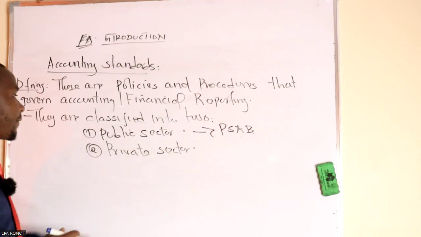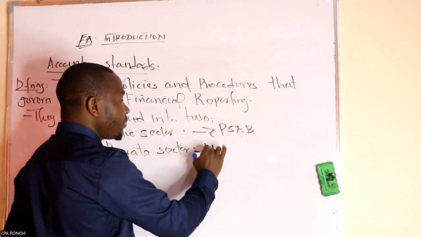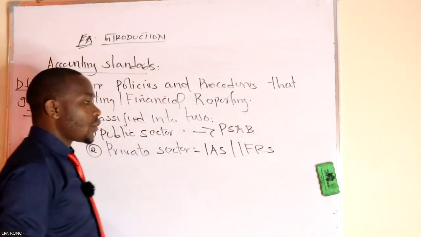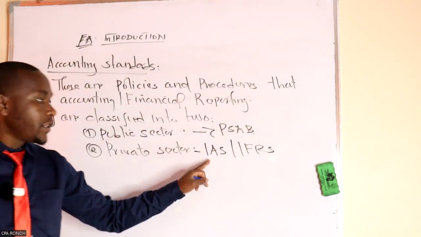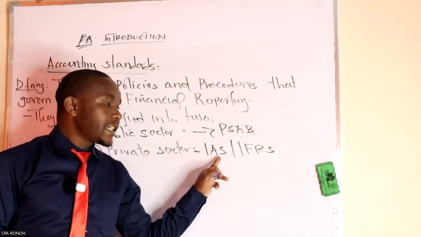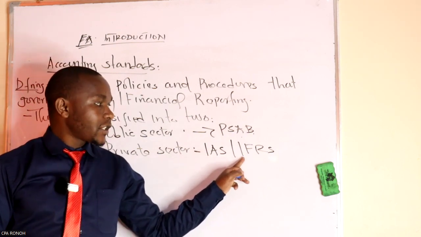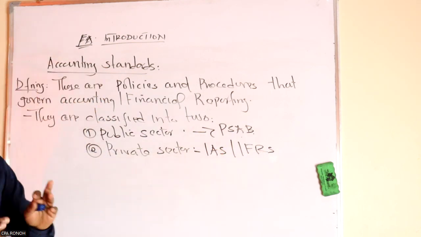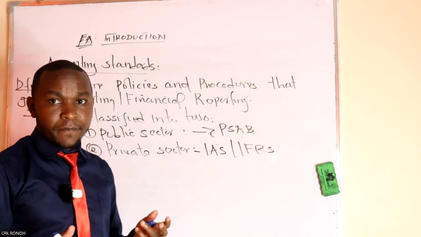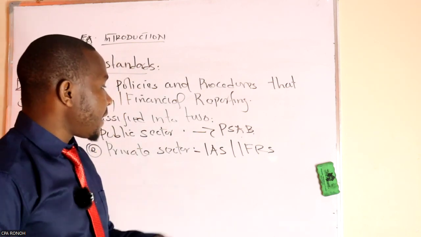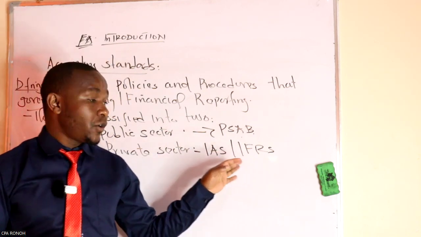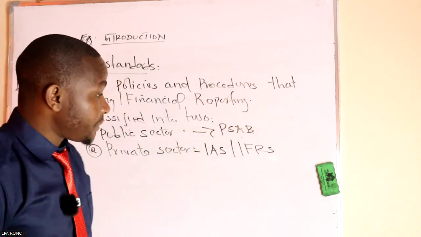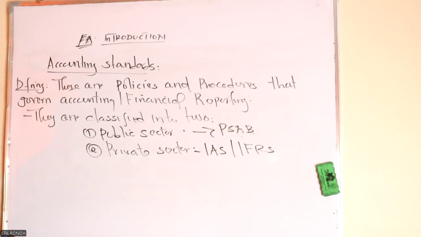For the private sector, we use IAS or IFRS, that is International Accounting Standards or International Financial Reporting Standards. These two are being used interchangeably. You find that IAS 1 is being replaced by IFRS 1. So you also need to know these standards.